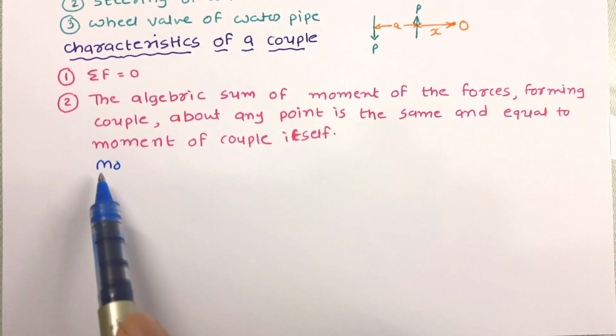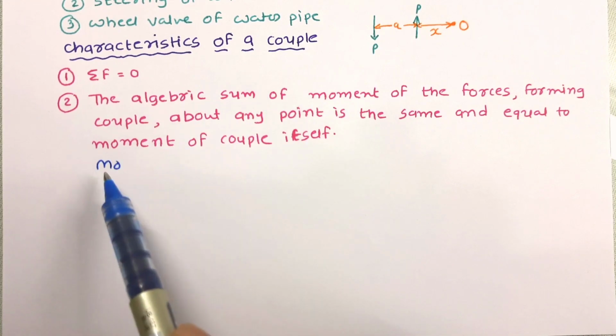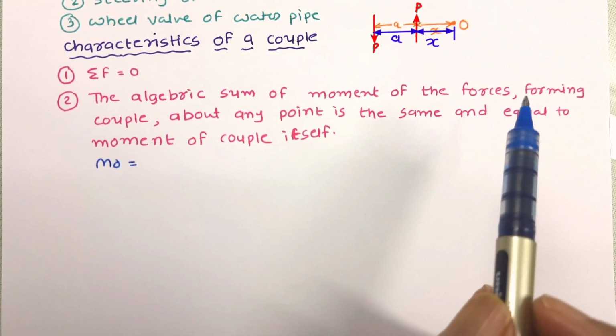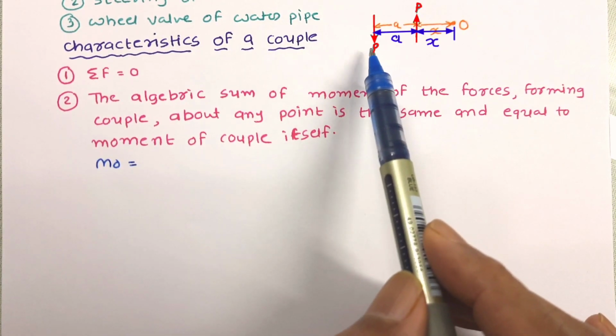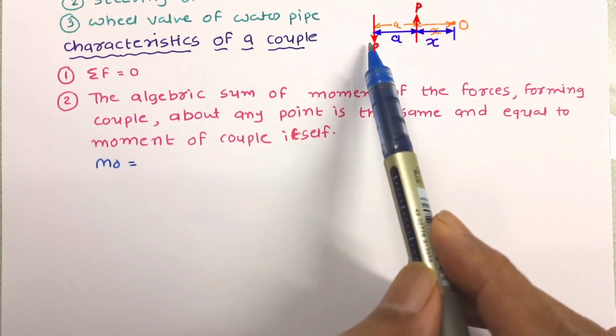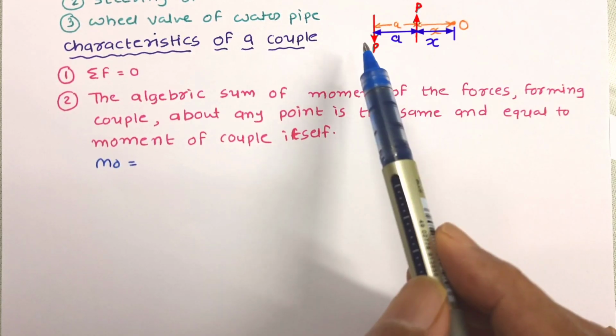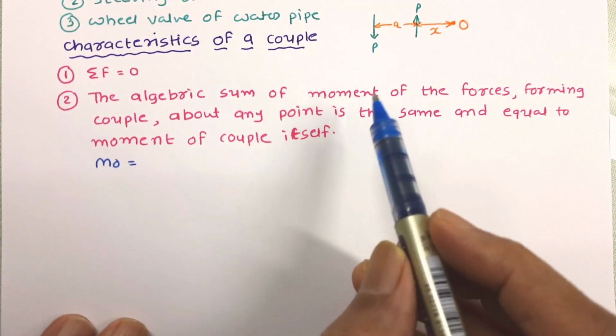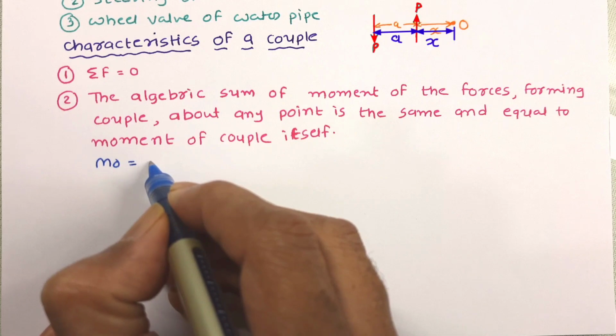We want to work out the moment of these forces about point O. So in this force system, two forces are there. Let us first work out the moment due to this force P, which creates the moment in anti-clockwise direction. So let us consider such moment as negative moment.